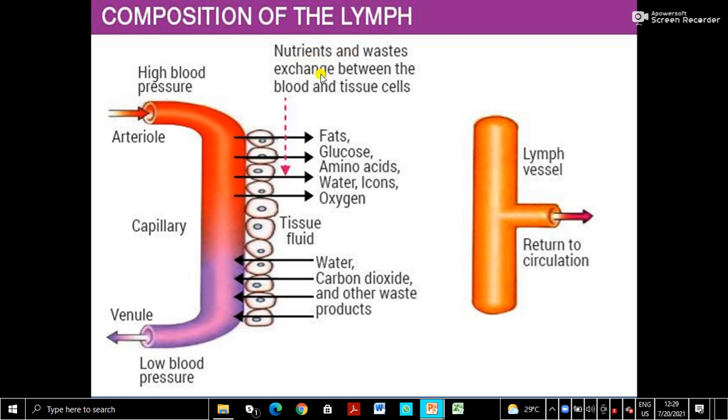Nutrients and waste exchange between blood and tissue cells takes place. So here is the tissue fluid, and through the tissue fluid, anything goes to the tissues or anything goes to the blood vessels from the tissues. They will enter into tissue fluid, enter in as lymph into the lymph vessel, and finally return to the circulation. This tissue fluid has to return to the circulation. So its formation and return is balanced.